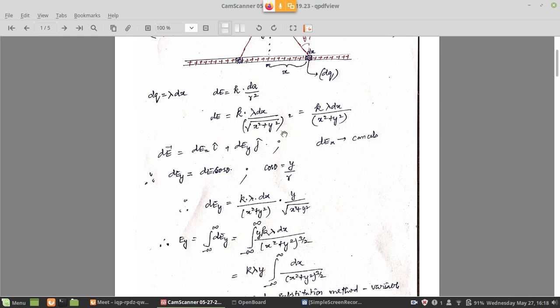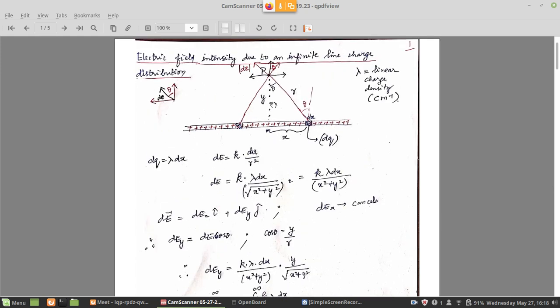What is r? Square root of x square plus y square. In this diagram you see, r is the hypotenuse of this triangle. What is r actually? r is the actual distance from the element of the wire to the point where we want to measure the field. That happens to be the hypotenuse of the triangle under consideration.